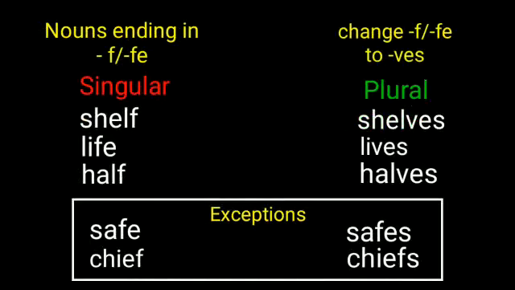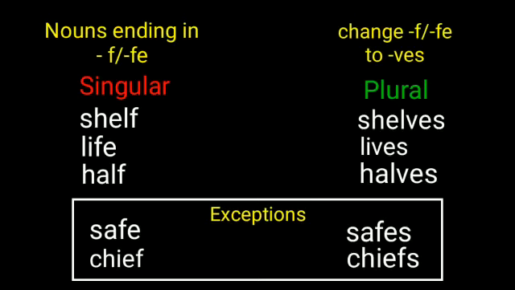Nouns like shelf, life, half, which end with f or fe, form plurals by changing the f or fe to ves. So, shelf, the f is changed to v to get shelves.